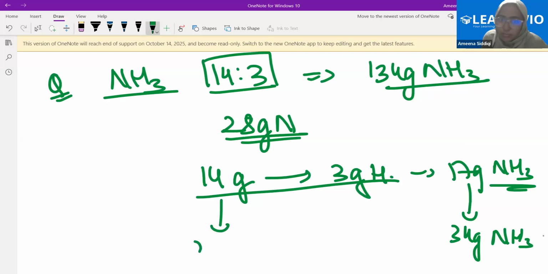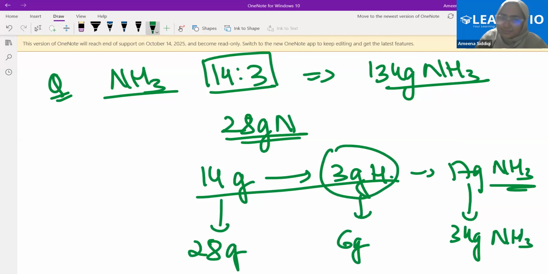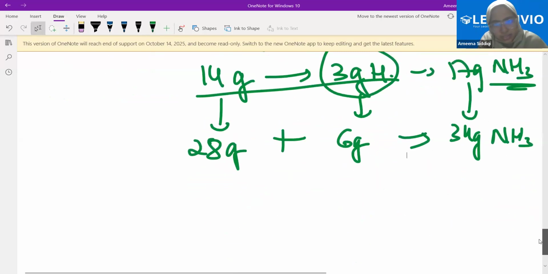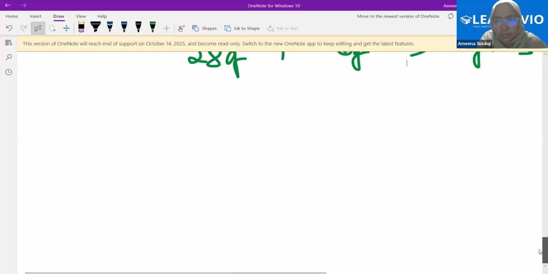How much nitrogen do I have? Just the double of this, right? How many grams of hydrogen can I have? Just the double of this, right? And if I add this, 28 plus 6 grams, what do I get? 34 grams, right? And this is the mass of the product that I have. Are you getting it? Understood?